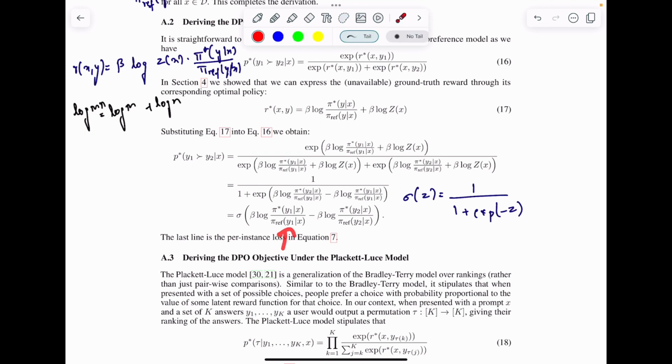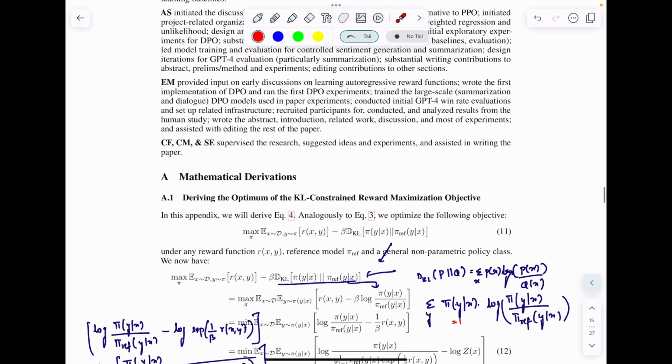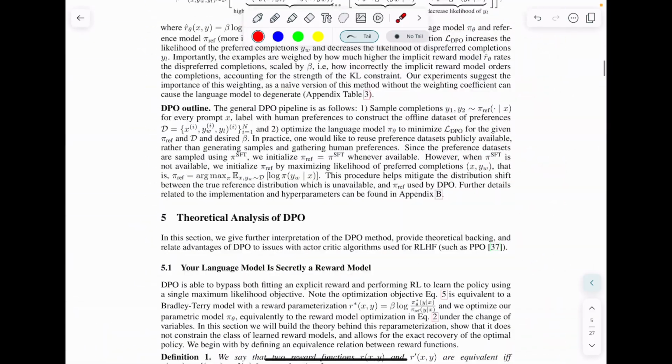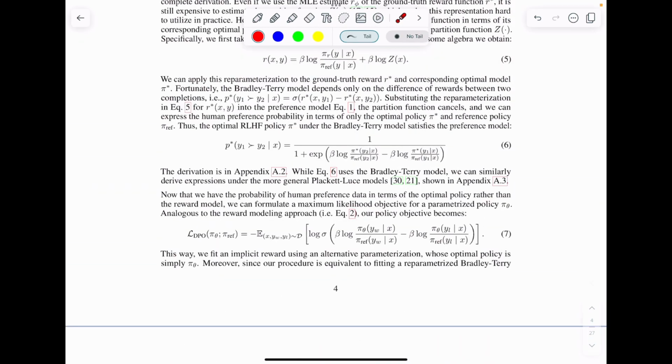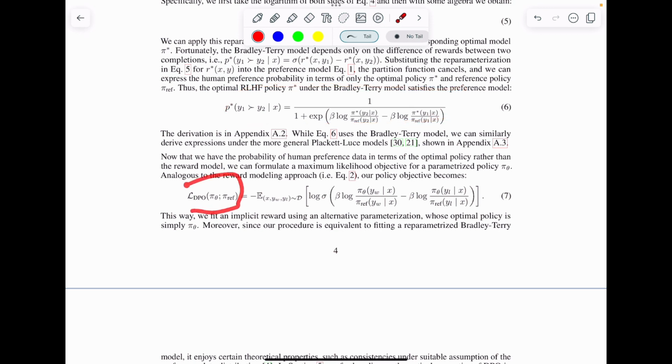Okay, so now we are going to use this to define a loss function, like we did in the case of RLHF. That's what they have done in the main paper: once you have this preference model, you can simply say that loss DPO is nothing but the negative log likelihood of the Bradley-Terry preference model, right? And that's it.